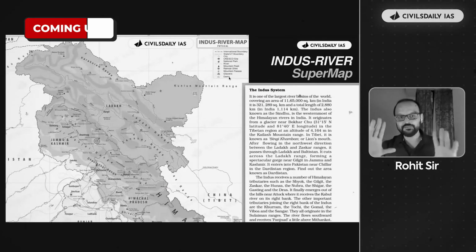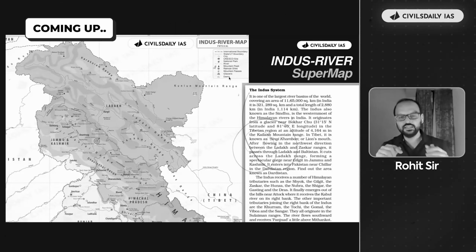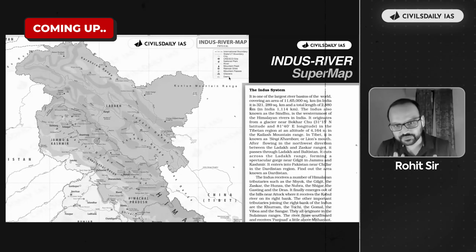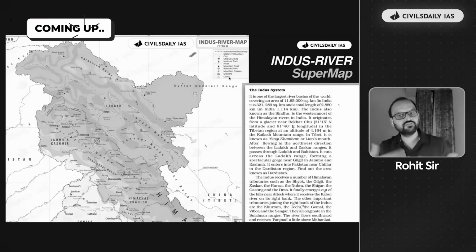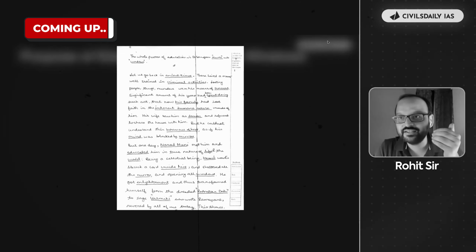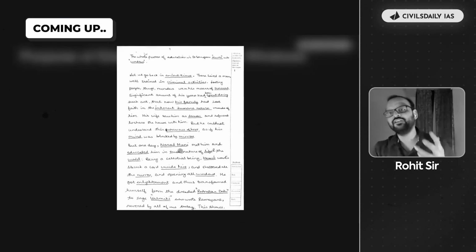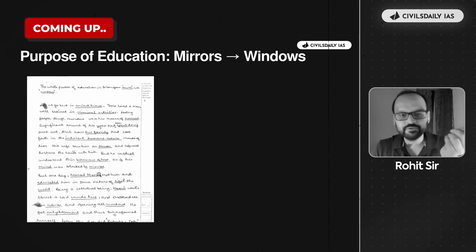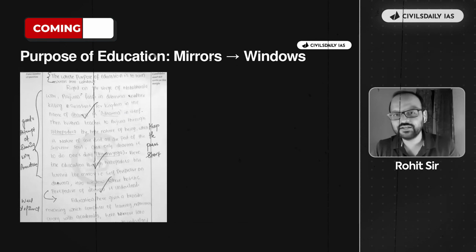So we have created maps of every section of India in such HD version that when you study from these maps, you will increase your chances of getting the question right. And when you write every week, and when we check your copies every week, we tell you where you're going wrong. Versus if you start right after prelims, you will end up wasting so much time that फिर संभालना मुश्किल है.